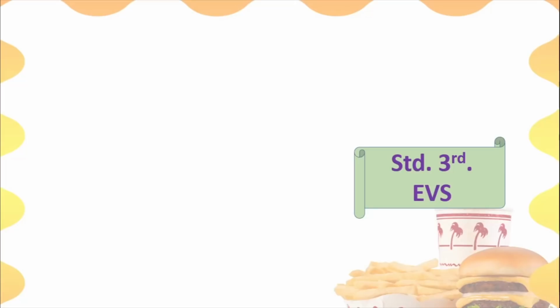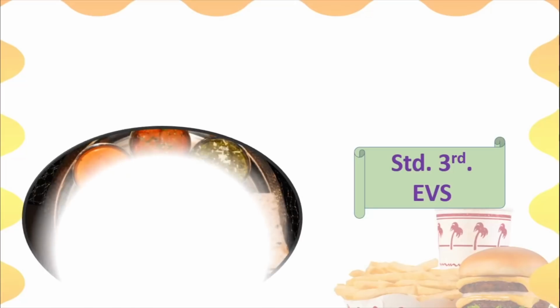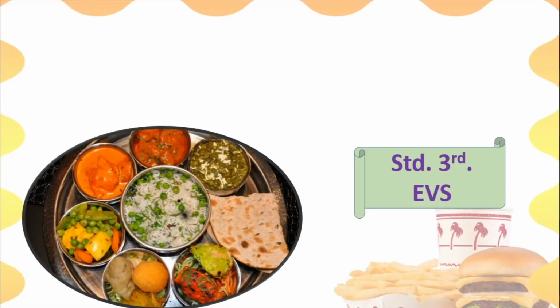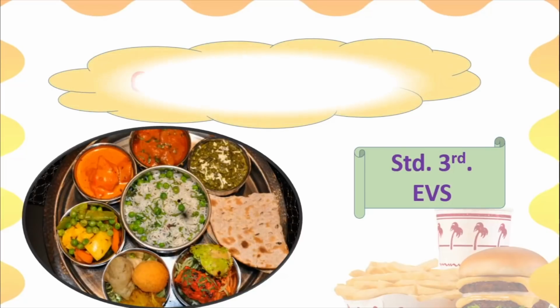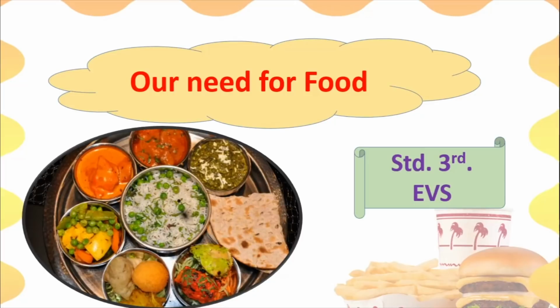Yes, let me show you one more picture and then let us see whether you're able to guess. So what is this picture about, children? This picture is about a plate, isn't it? And what can you see on the plate? You can see different items of food on the plate. You can see some rice, you can see roti, you can see some items of salad, some sweet, some sabji, etc. So what do you think? What are we going to learn about today? Yes, you're right. You must have guessed correctly. We are going to learn about our need for food in this particular lesson today, isn't it?